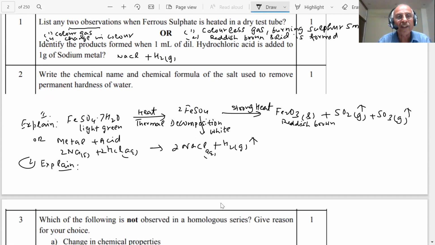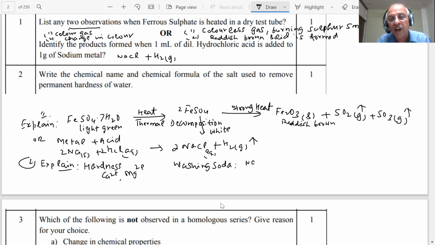He says, explain the chemical formula. You know, the hardness of water is due to what, student? What is hard water? The hardness of water means there are some calcium ions and magnesium ions. So it is permanent hardness of water. If you have calcium chloride or magnesium chloride, what do we use? You know that, washing soda. What is washing soda?